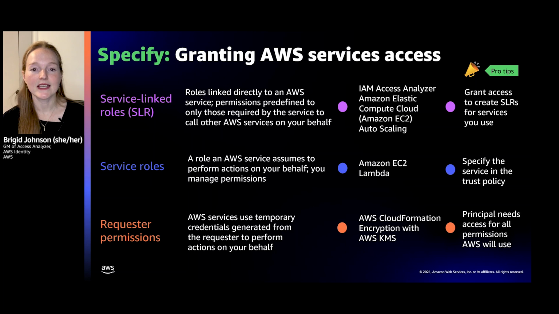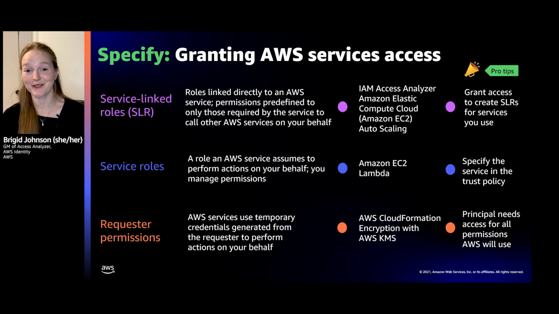And then finally, the third one is requester permissions. So this is where AWS services use temporary credentials generated from the requester. And you'll see this a lot when you use AWS CloudFormation. And essentially it'll say, okay, I'm running this template and I need the permissions from the requester to perform these actions on your behalf. So the pro tip here is that the principal needs access for all permissions that AWS will run on your behalf.